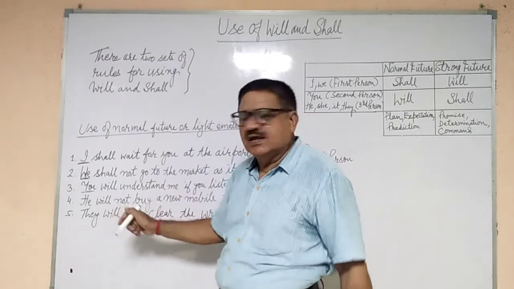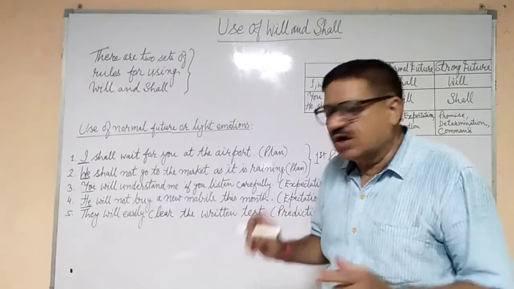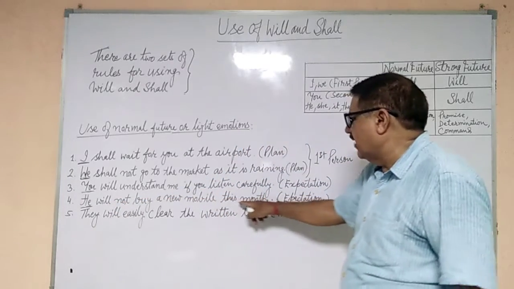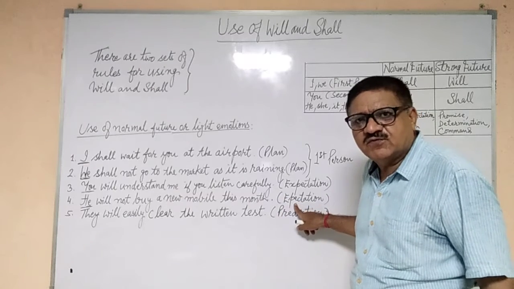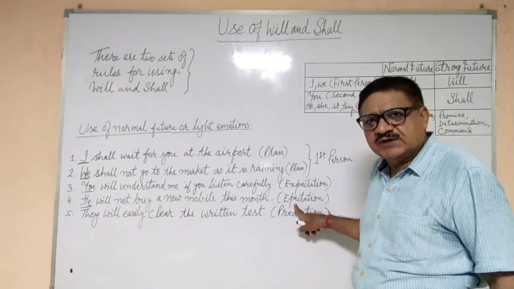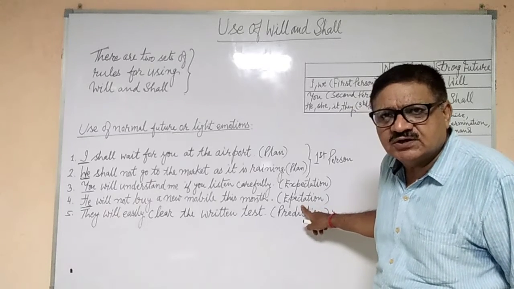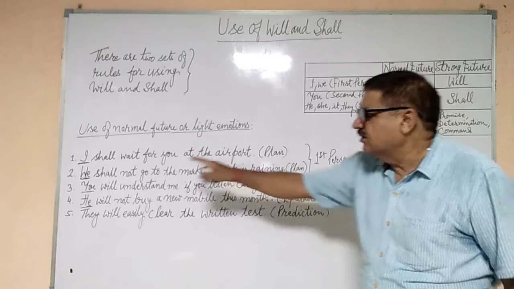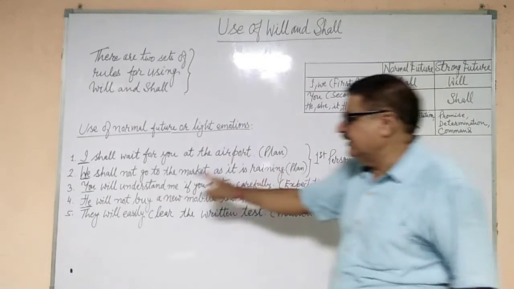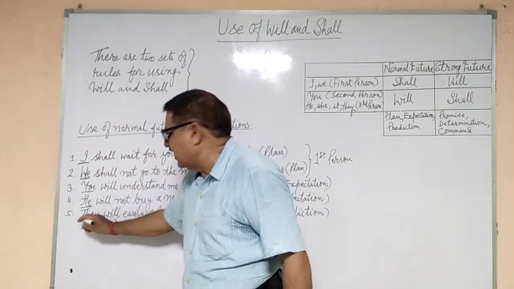If it is third person like he, and it is a light emotion or normal future, like we are telling here: he will not buy a new mobile this month. This is an expectation from his friend or maybe a relative that he will not buy. So it is expected of him, and expectation is normal future or light emotion. So for third person he, we will be using will as per the rule. So we have put will here. This is also correct. Now we take another third person, that is they.